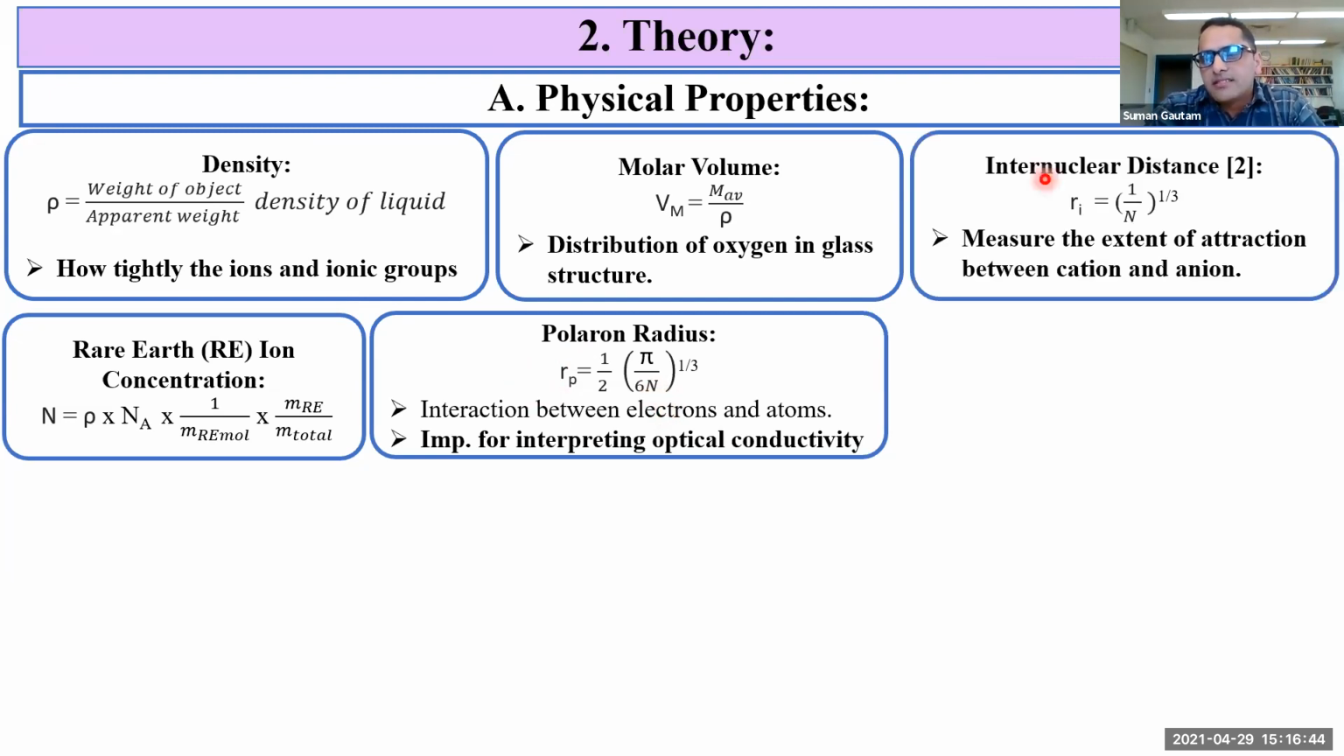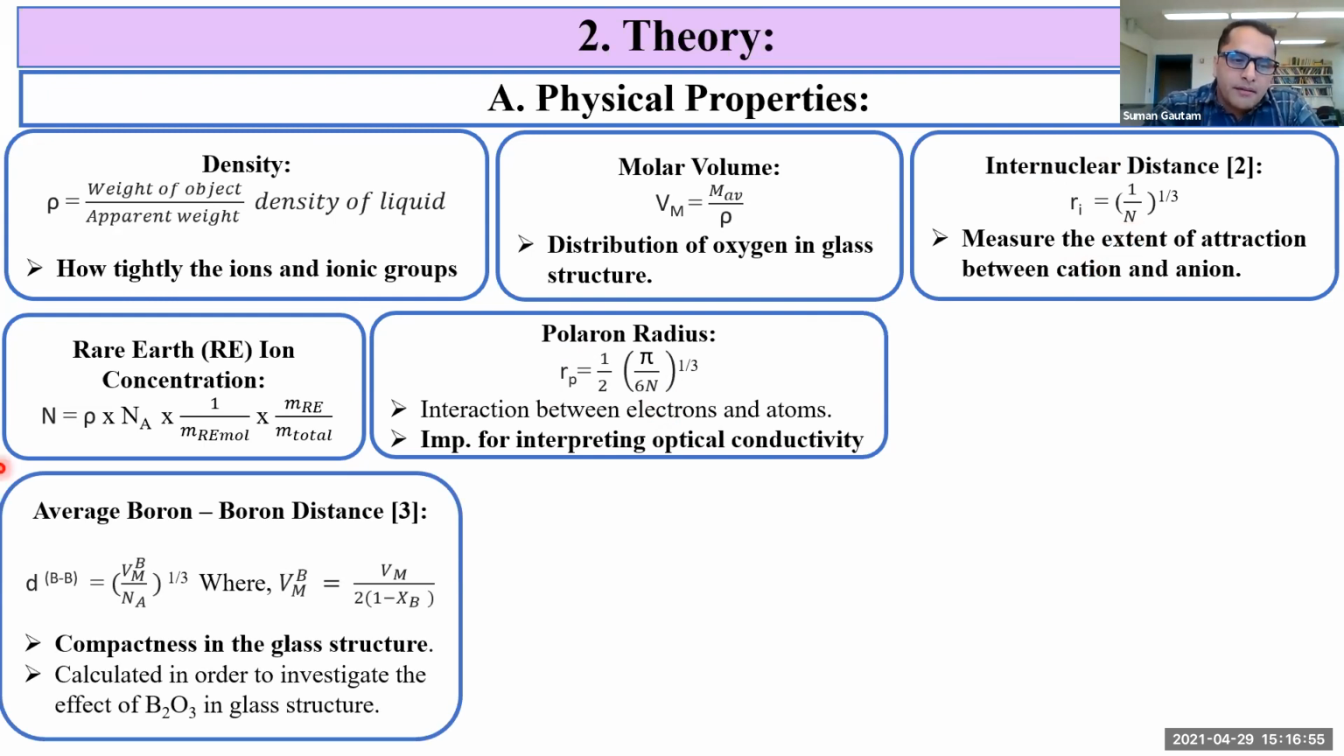Now, internuclear distance. It measures the extent of attraction between cation and anion, and it is given by the equation shown here that depends on the rare earth ion concentration. The compactness in the glass structure is calculated by using boron-boron distance. The equation for calculating boron-boron distance is shown here, where VMB is the molar volume for 1 mole of boron atom, and it is calculated in order to investigate the effect of B2O3 in the glass structure. And here Vm is called molar volume, and XB is the mole fraction of B2O3.